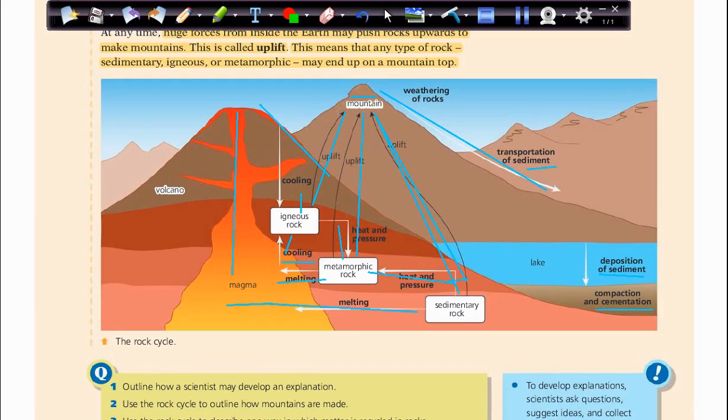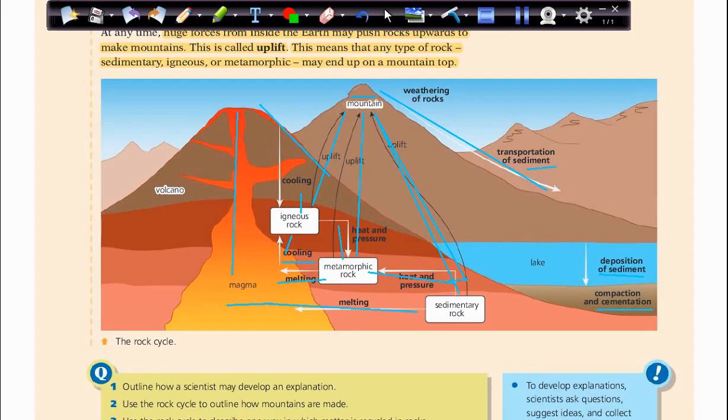So weathering in general can affect mountains and break them down. These pieces, or sediments, can go down deeply. They can turn into magma. This magma can go up, cool and solidify, and turn into igneous rock. These igneous rocks can turn into metamorphic rocks if heat and pressure are applied to them.